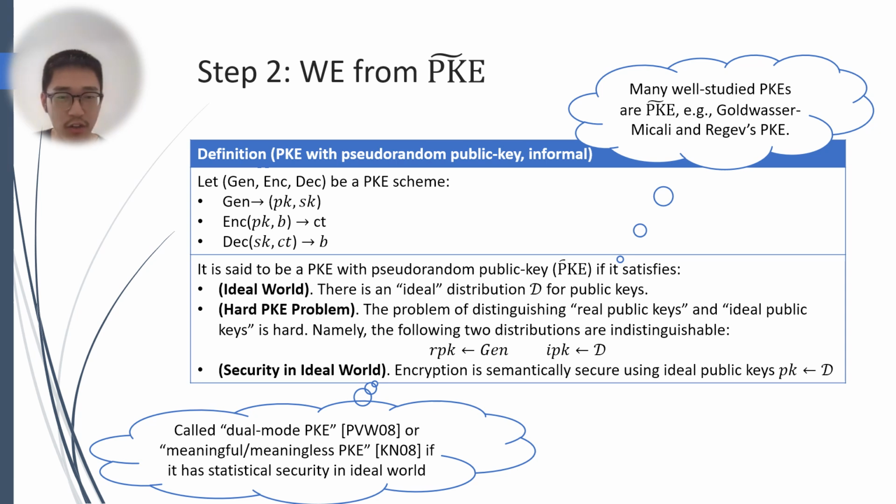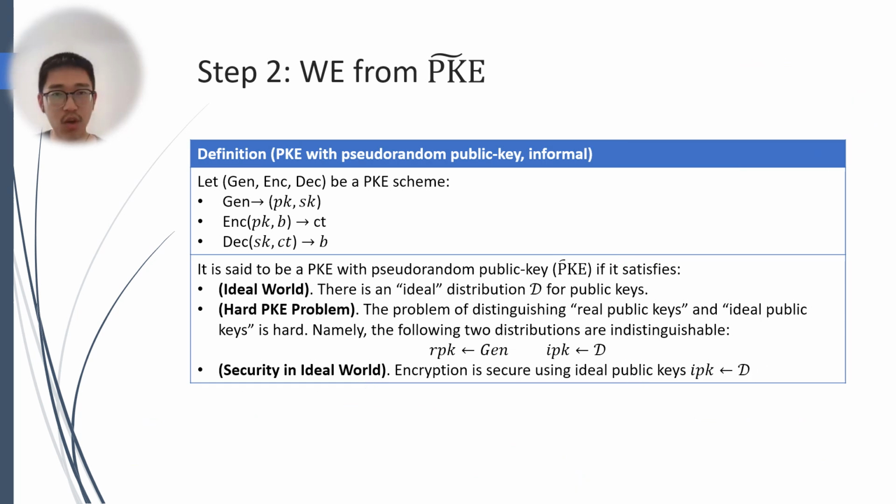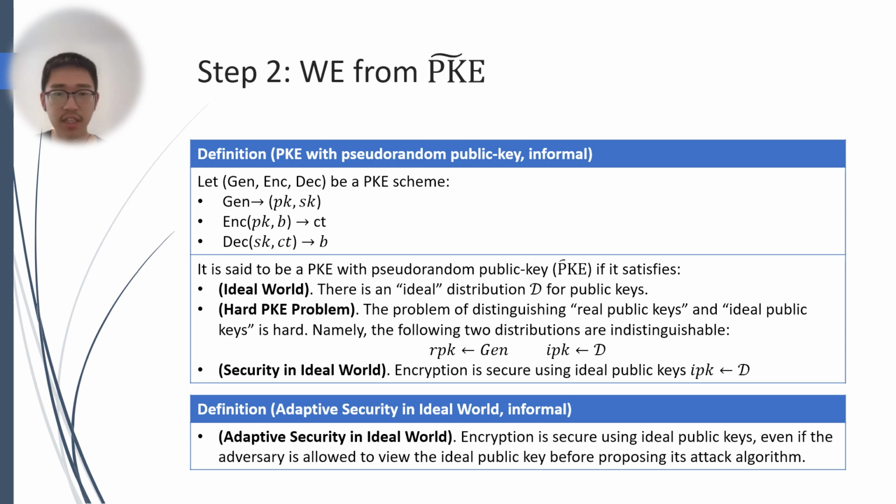Note that this is also called a dual-mode PKE or meaningful-meaningless PKE if the security in the ideal world is statistically secure instead of semantically secure. We also note that the encryption using the ideal public key may not even be decryptable statistically. We will also need an additional security condition called adaptive security in the ideal world.